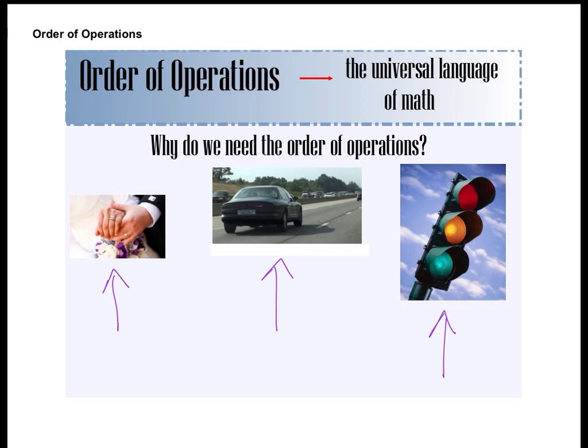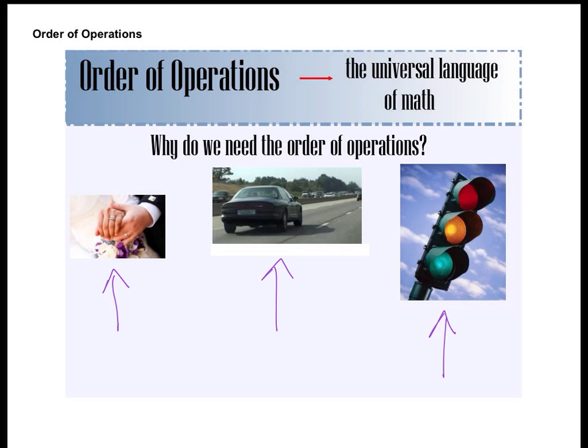Well, in math, it's very similar. We need that common universal understanding. We need to all understand that we're going to do things in the very same way. Otherwise, we could get an awful lot of answers to problems. We could get all kinds of answers, and everybody's answer would be right. And we can't communicate that way. We can't all have our own way to do it. So we have this order of operations. It's this universal language of math, so that we all understand the same thing. Symbols communicate the very same thing to everyone.